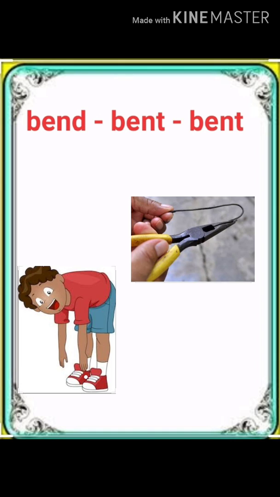Next is bend, bent, bent. Bend means to turn from straight to curve. Like see in this picture, a person is bending a wire. And in the second picture, see, a boy bent his body to touch his feet. So bend means to turn from straight to curve.